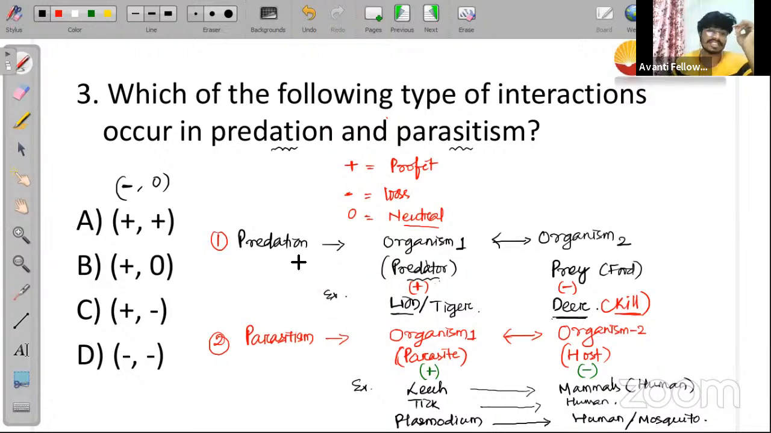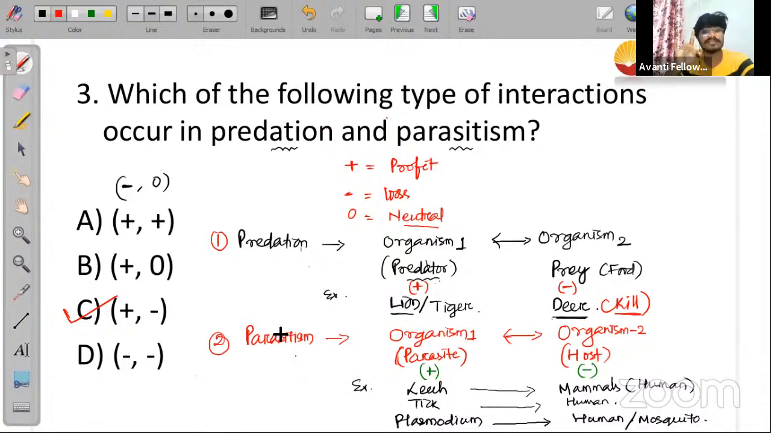What is the difference between predation and parasitism? In predation and parasitism, the same thing happens: one organism is getting profit and another organism is getting loss. It means one is plus, the other is minus. Option C would be the correct answer, right? Did everyone understand? The same thing happens in both predation and parasitism.